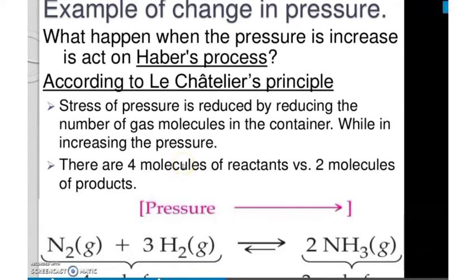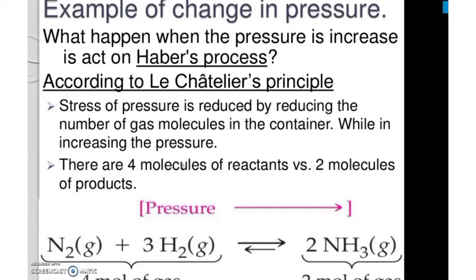So in this case, nitrogen and hydrogen give ammonia. If the pressure increases in the system, the increased pressure is reduced by reducing the number of gas molecules.